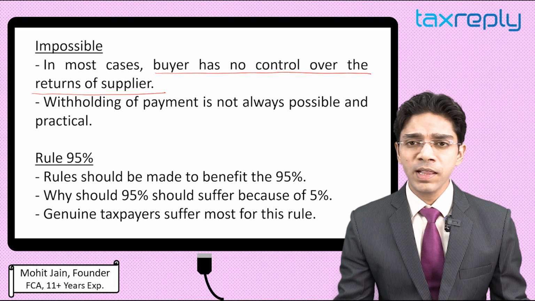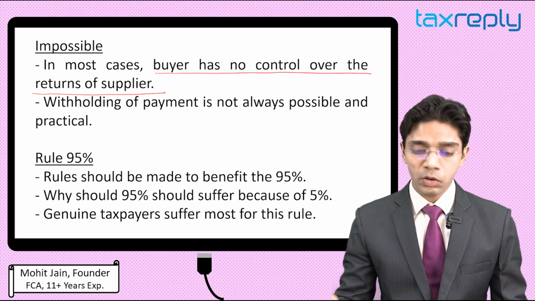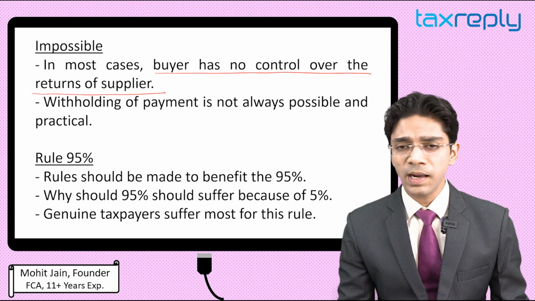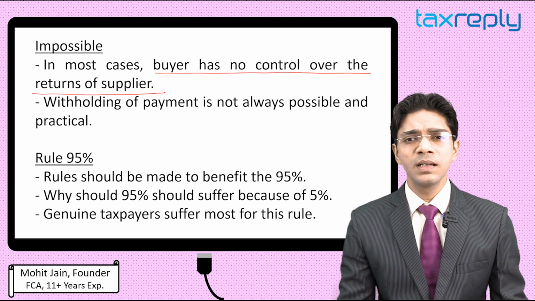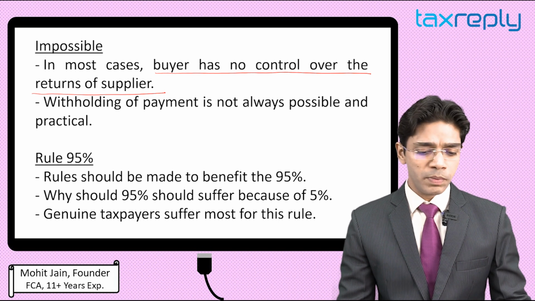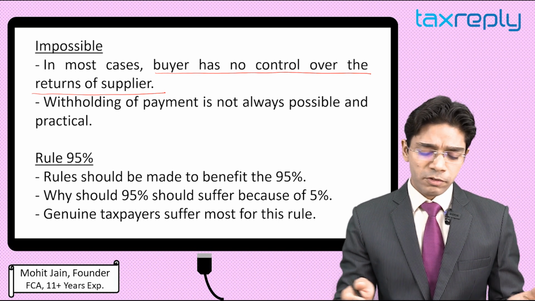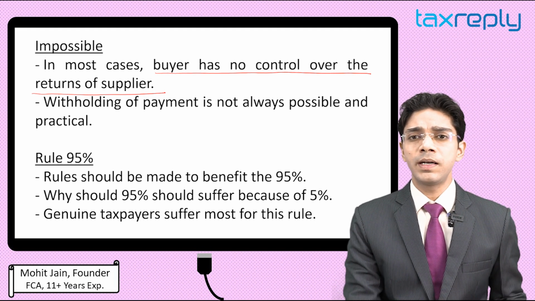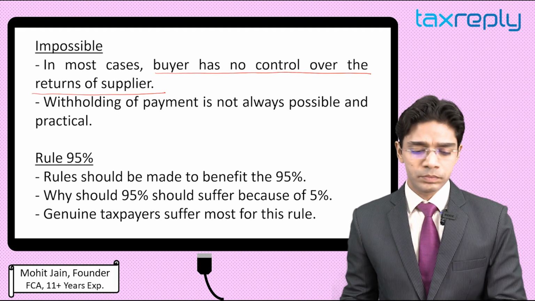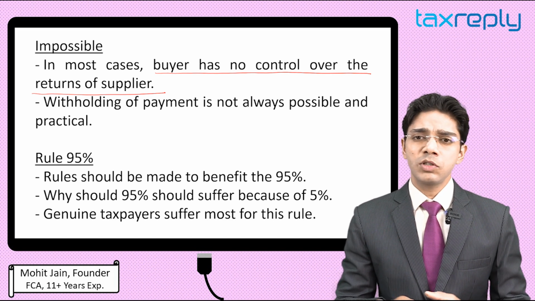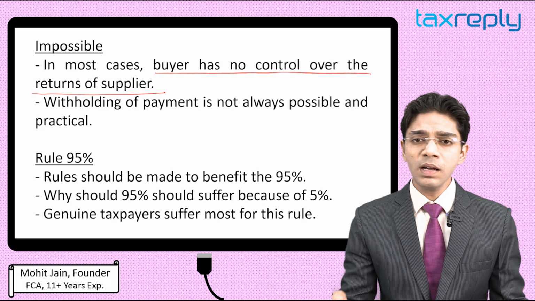And why would the seller file the return on time on the request of the buyer? If he is a defaulter, then he would continue defaulting unless he is penalized by the GST department. So this should be taken care of by the GST department, not by the buyer. By this Rule 36(4), the GST department has transferred their liability, their responsibility, to the buyer, because the department was not able to catch those defaulters. So they have transferred this responsibility to the buyer.